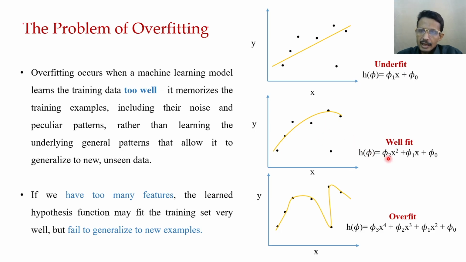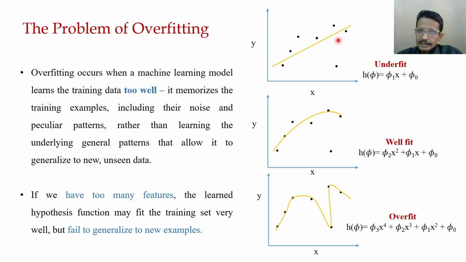Now you go for a bit simpler curve. You can see that this curve represents the data points much better, but in both cases this data point has not been taken into account. Now here is another kind of curve. This is a much more complicated curve, an order 4 polynomial, and it also considers this point.